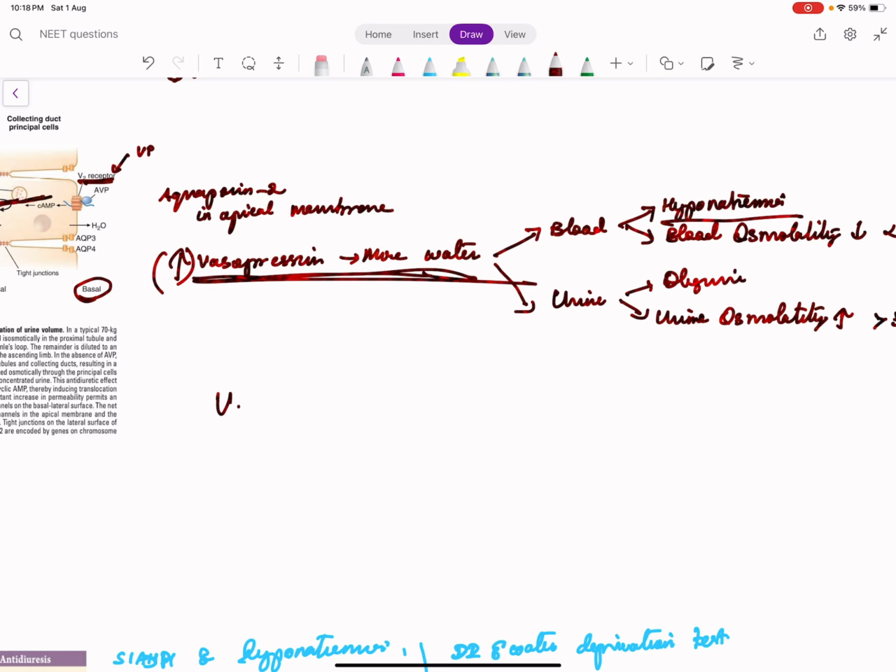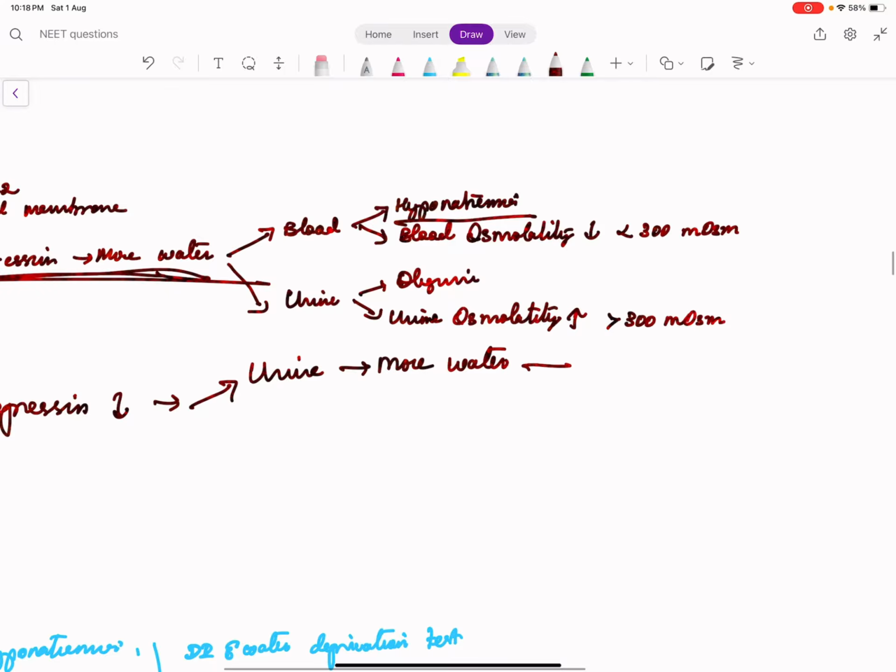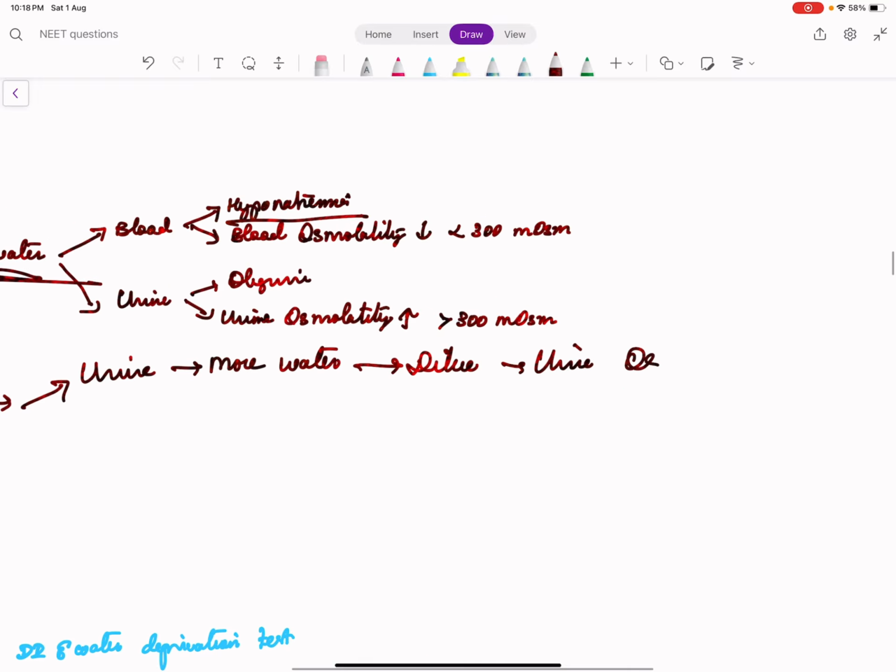What happens when vasopressin is low? When vasopressin is low, water is not reabsorbed from the collecting tubule. So what happens in urine? Water is not absorbed, so more water is excreted. When more water is excreted, it means urine is dilute. So urine osmolality will be low. They say it's usually less than 150 milliosmoles.